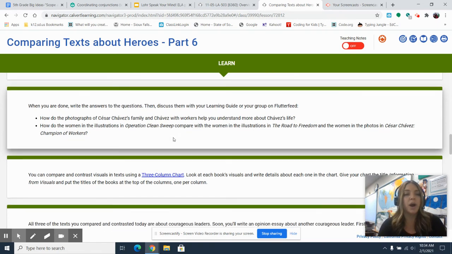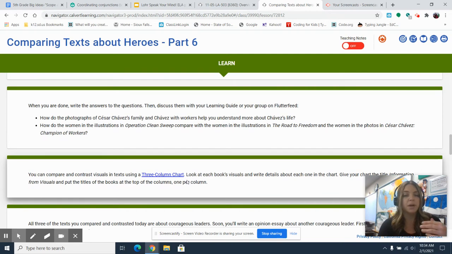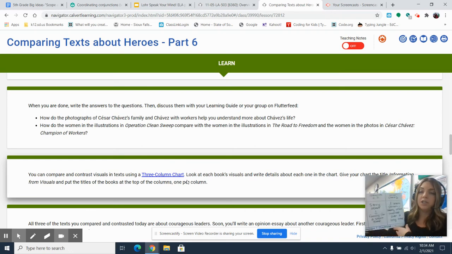So when you are comparing texts to each other, you can use something called a 3-column chart, and I'm going to show you what that looks like. Okay. You would look at each book's visual, and then you would write details down about each one on the chart. This is the first book that you read, Operation Clean Sweep. There's Cesar Chavez over here, and then The Road to Freedom. So I have 3 different sections to do my comparing of the books.